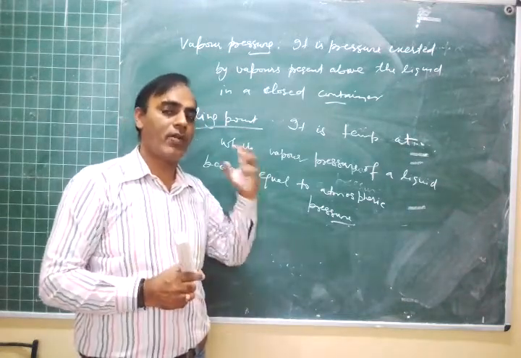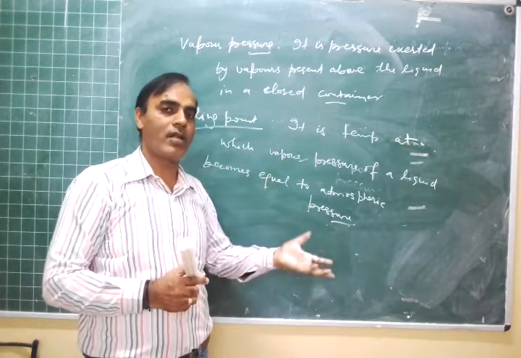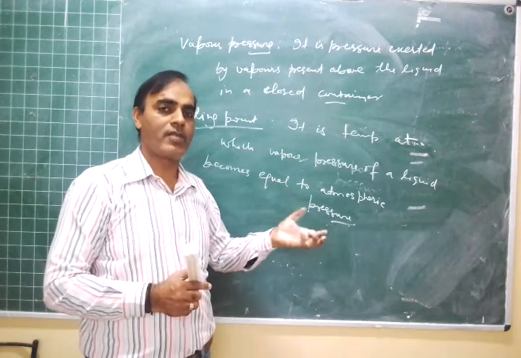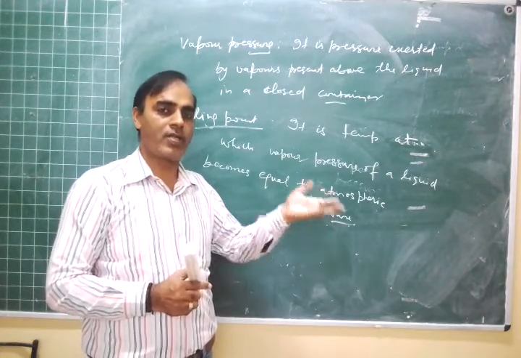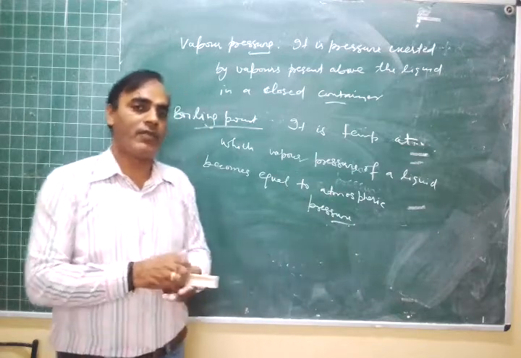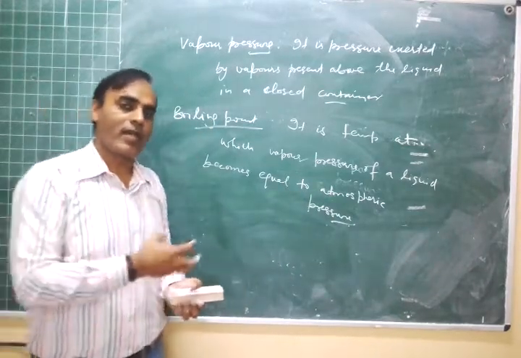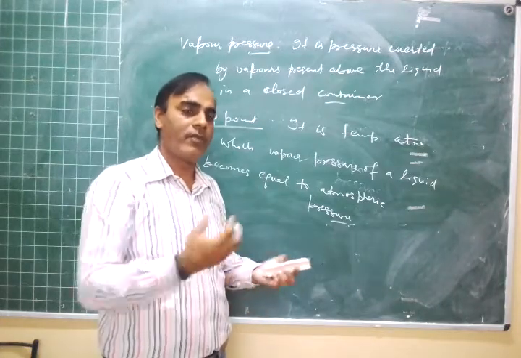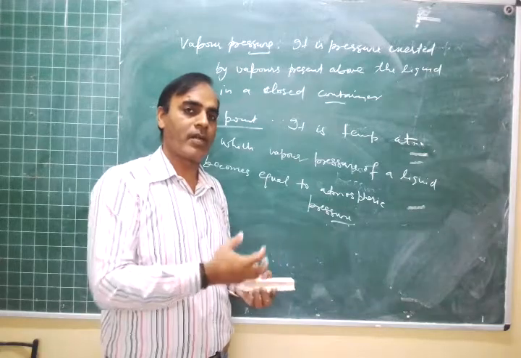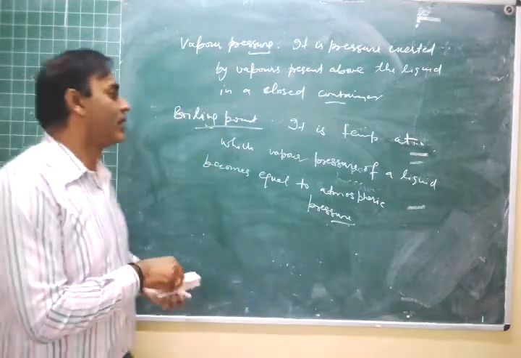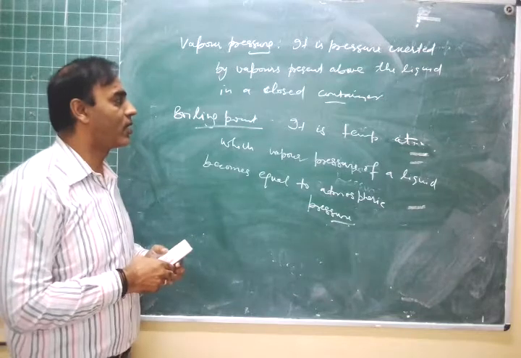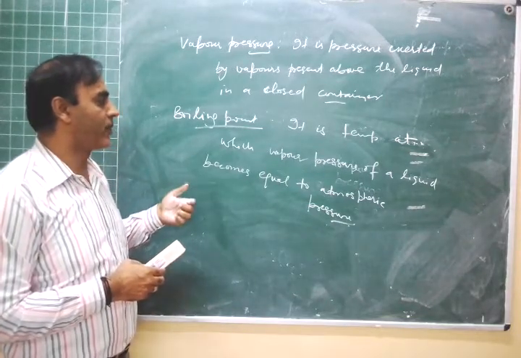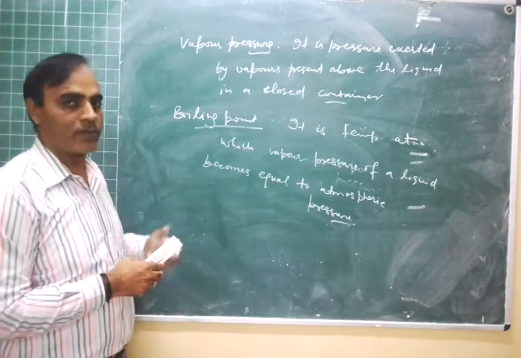That's why the boiling point of the liquid, that is water, in the pressure cooker increases, and our vegetables and foods get cooked at a higher temperature. When they are cooked at higher temperature, the cooking rate increases, and within 10 to 15 minutes the food is prepared in the pressure cooker. So this is about the relation of atmospheric pressure with boiling point.